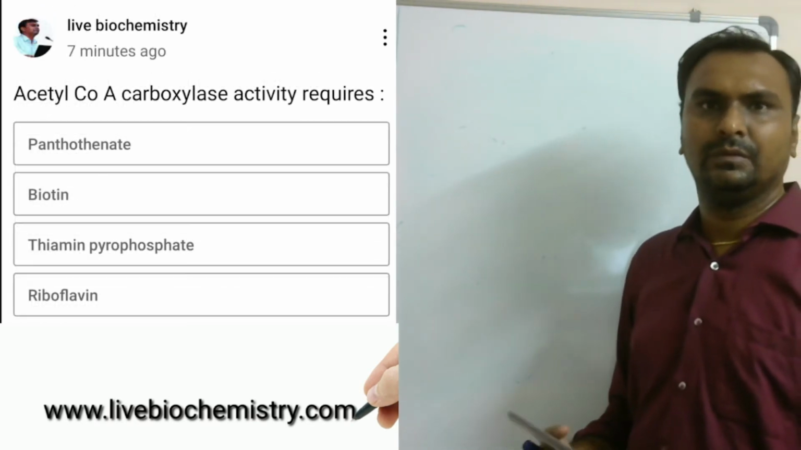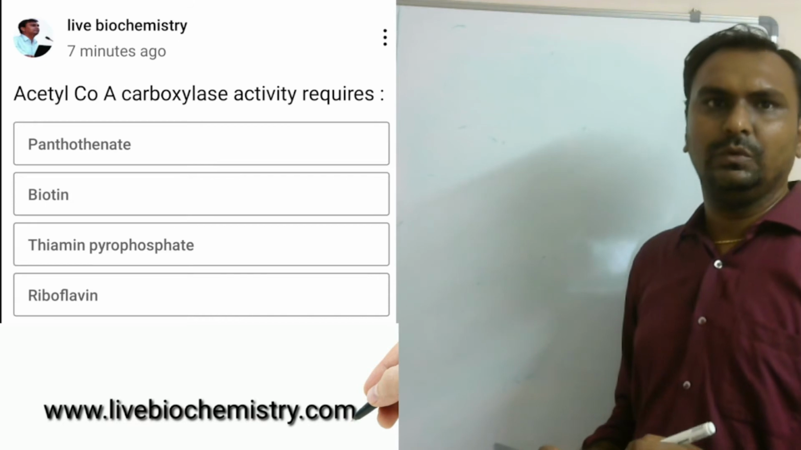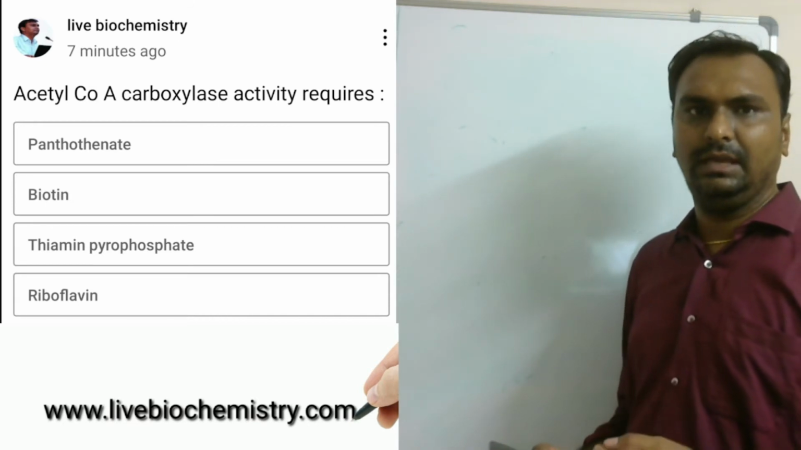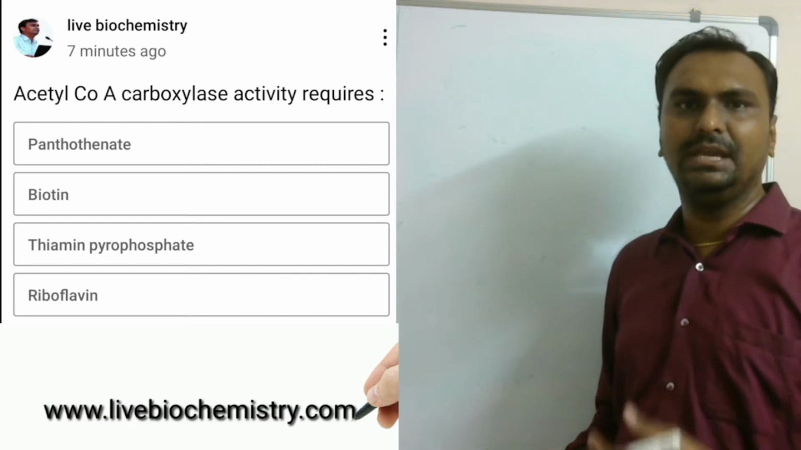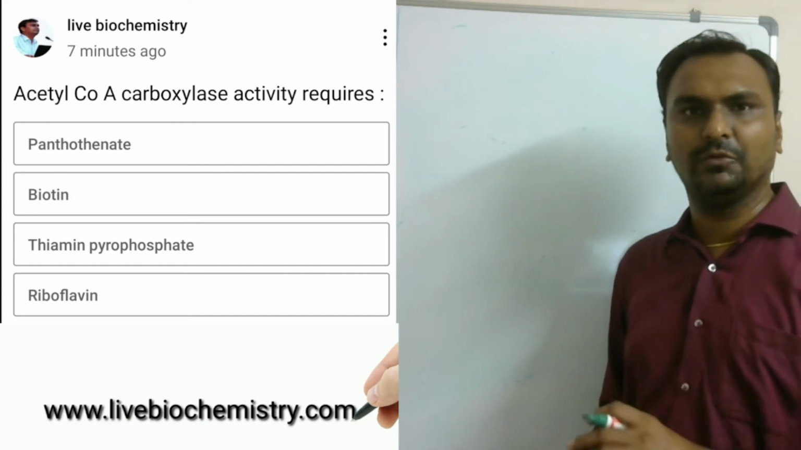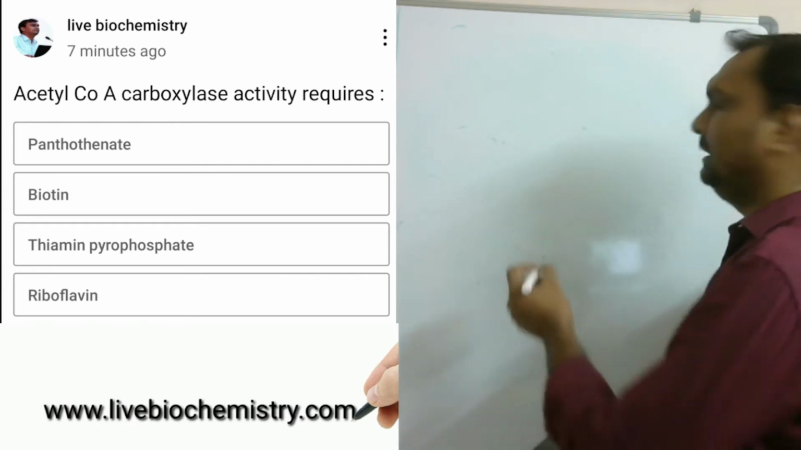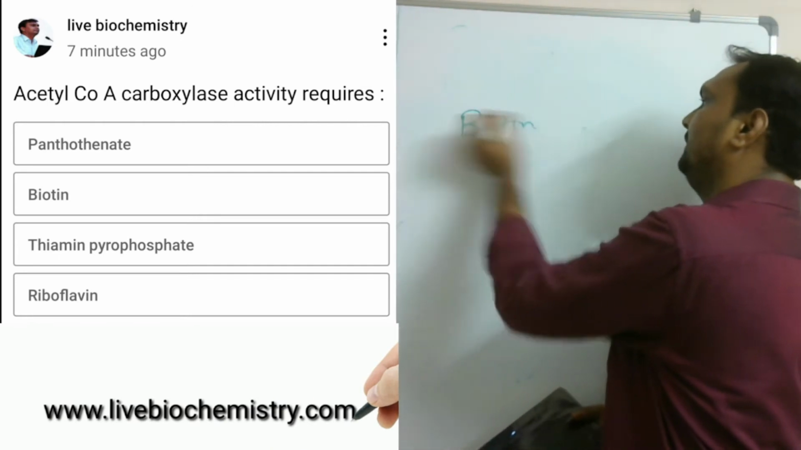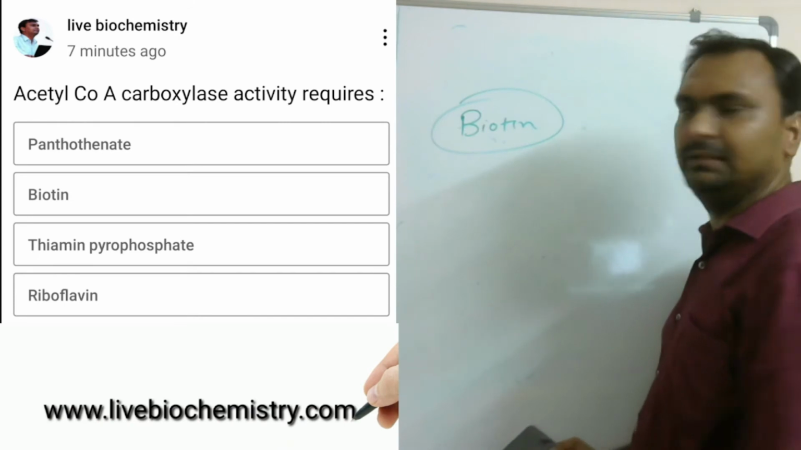Now, one more MCQ. Acetyl-CoA carboxylase activity requires A. Pantothenate, B. Biotin, C. Thiamine pyrophosphate, or D. Riboflavin. So here the correct answer is biotin.